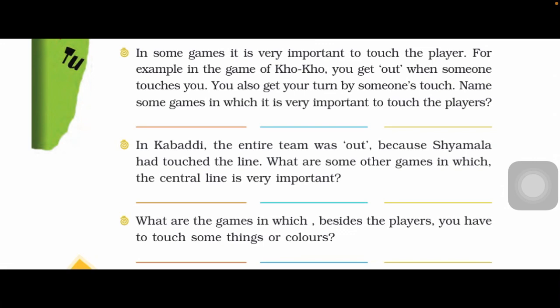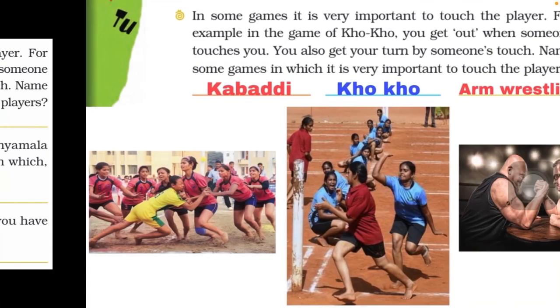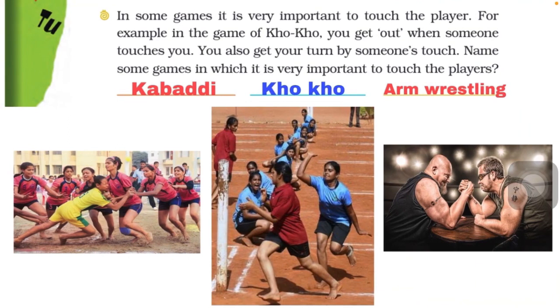Here we can write the kabaddi game. In kabaddi we need to touch someone to get them out, and also in Kho we have to touch someone to get them out, and also arm wrestling. Arm wrestling means panja ladana. You can write the answer: kabaddi, Kho and arm wrestling. In these games we need to touch our opposite team players.